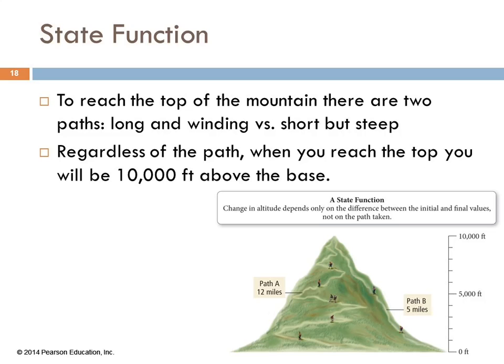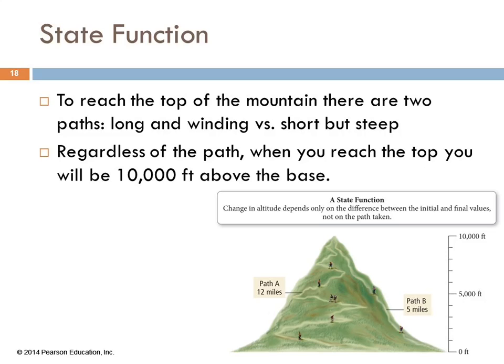Is distance traveled a state function? So if we're starting here and ending up there, if I take path B, it's 5 miles. If I take path A, it's 12 miles. Does it matter how I got there? For the amount of walking I did, the distance traveled, does that depend on what route you took? Yes, it does.